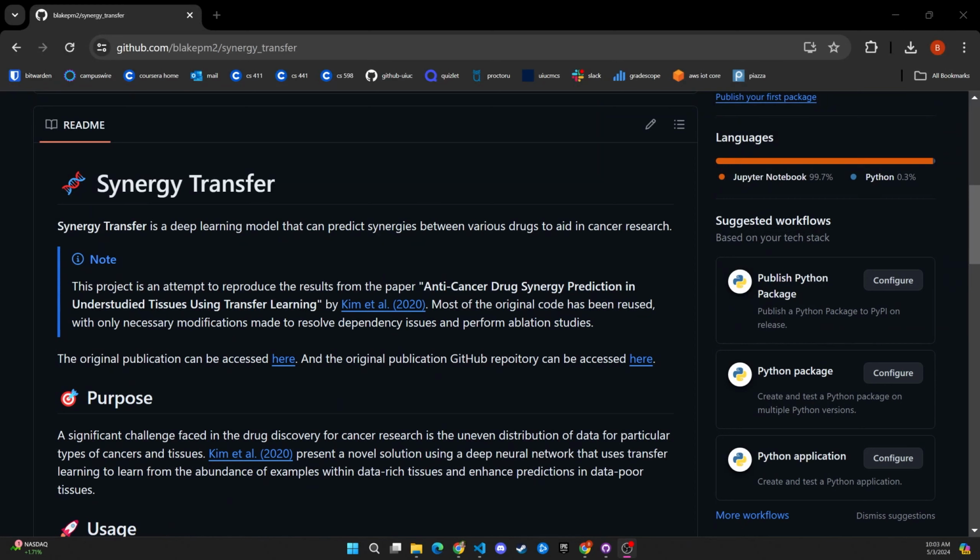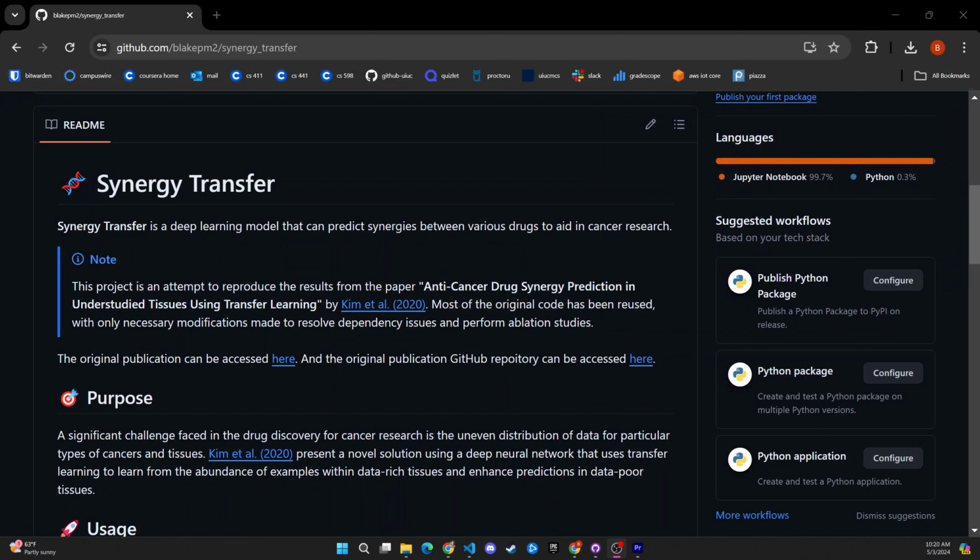For my project, I attempted to reproduce the results from the paper Anti-Cancer Drug Synergy Prediction in Understudied Tissues Using Transfer Learning by Kim et al. in 2020. In this paper, Kim et al. present a deep learning model that's capable of predicting the synergies between various kinds of drugs in order to aid in cancer research. And this addresses a significant challenge faced by the drug discovery domain because the data for particular types of cancers and tissues currently is unevenly distributed.